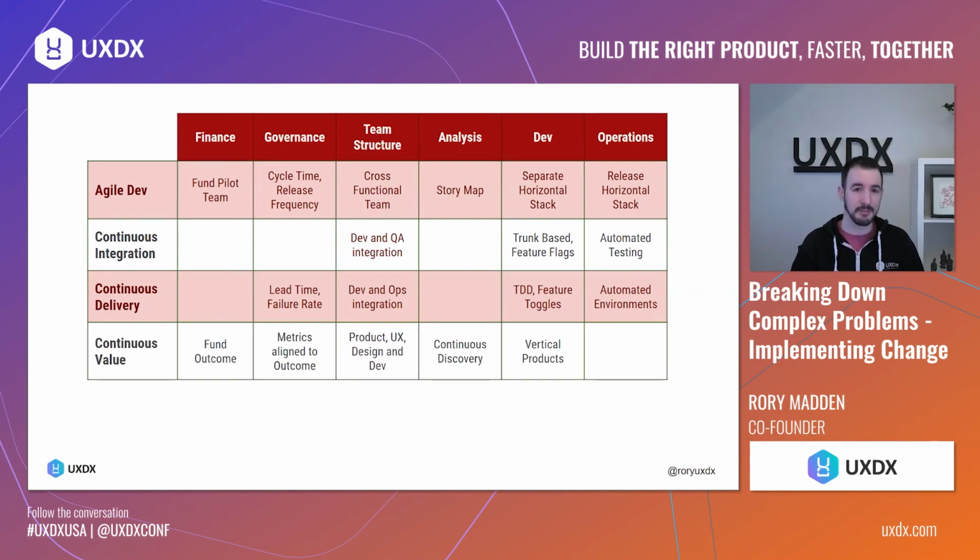Now, once we're in the ability where we can release really quickly, now we can start looking at value. So let's fund outcomes. Let's have our metrics aligned to those outcomes. We'll merge product and UX into this. Previously, it was very IT driven, whereas now we want to be looking at the value of what we're delivering, doing continuous discovery and breaking it into vertical products. So what I mean by that is you get the full vertical stack. So instead of just the UI, services and database, a team owns all in their area. So they have no other dependencies on other teams to release.